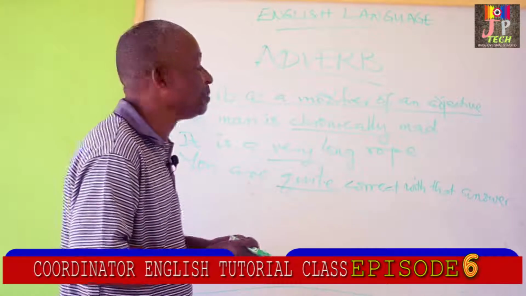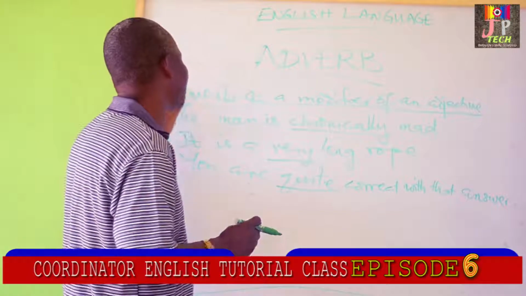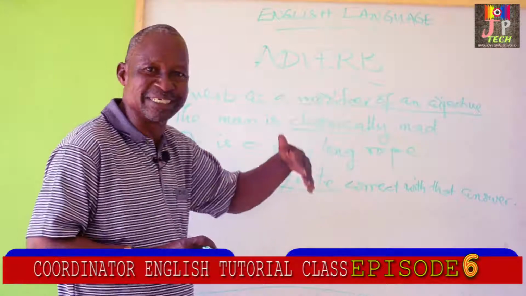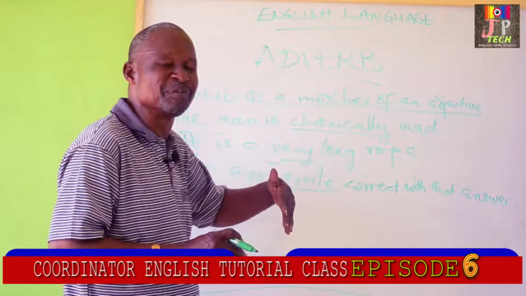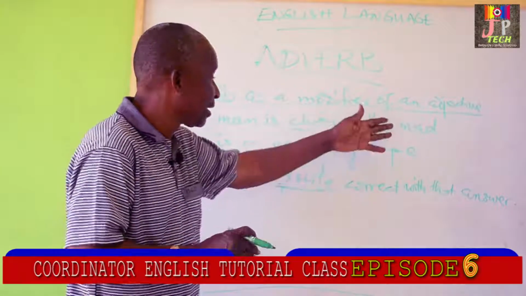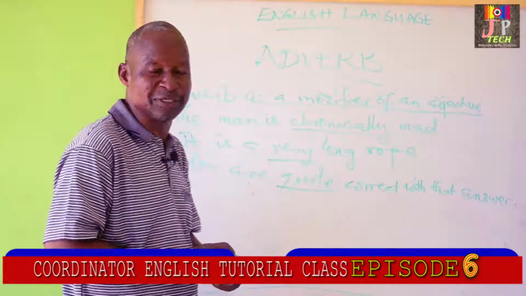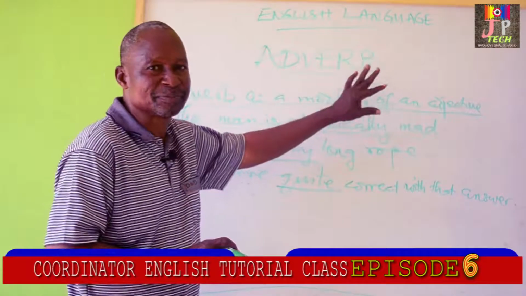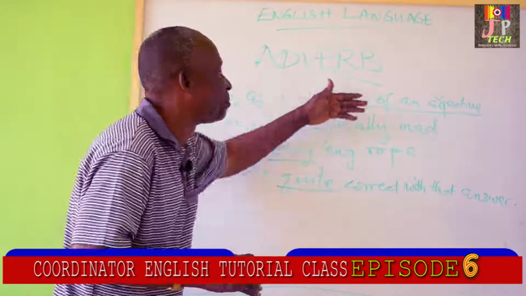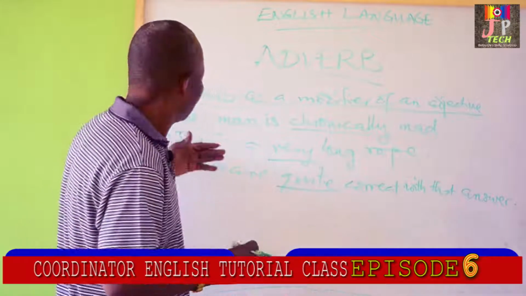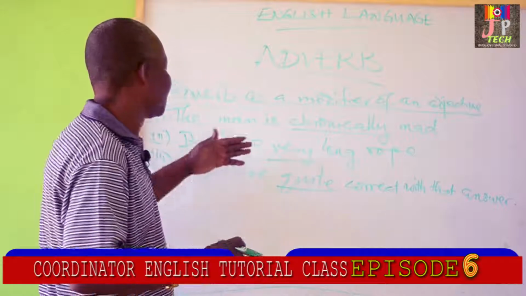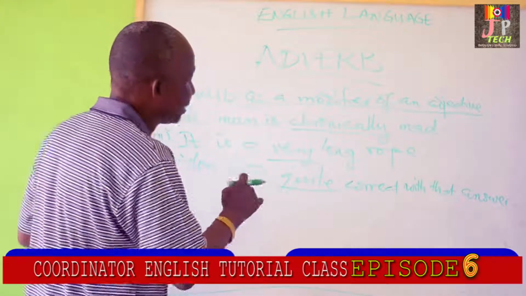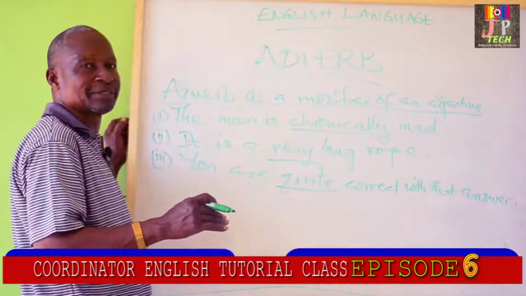But as a modifier of an adjective, it comes before the adjective it modifies. The man is chronically mad. You cannot say the man is mad chronically. It is a very long group. Very comes before long. You are quite correct. Quite comes before correct.